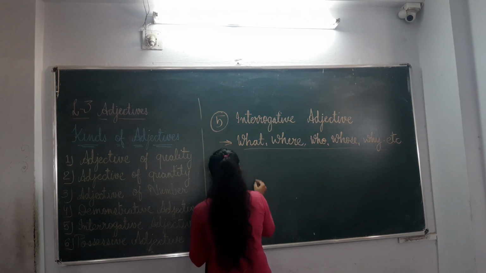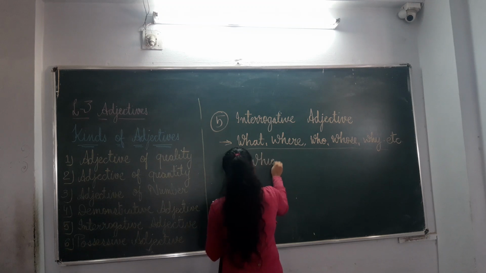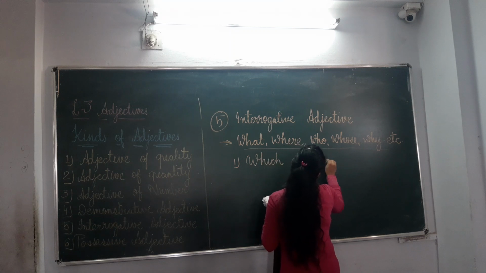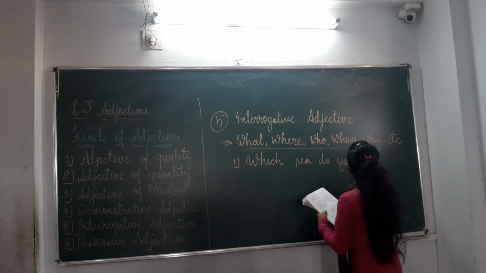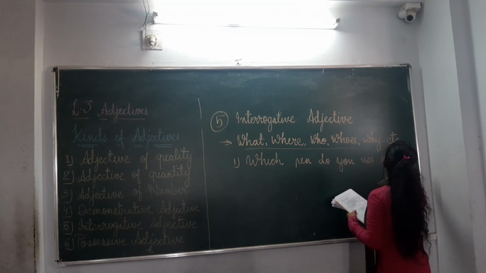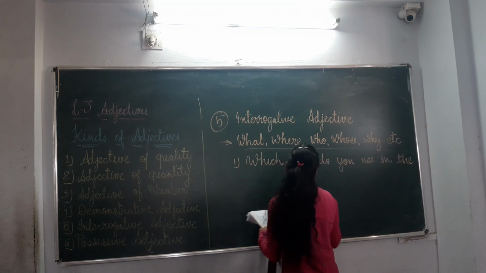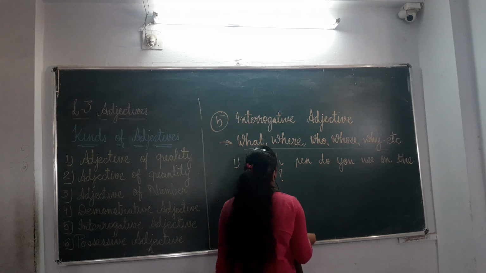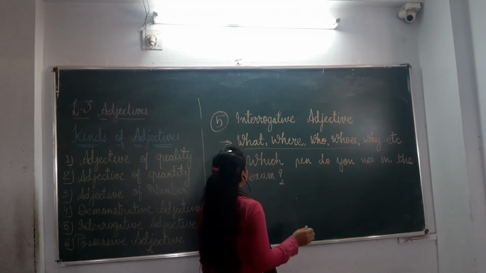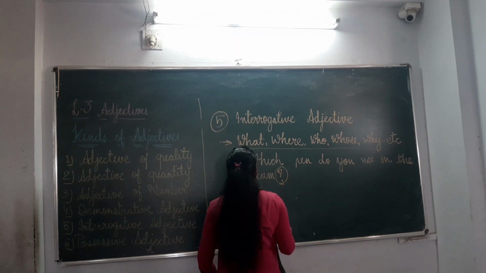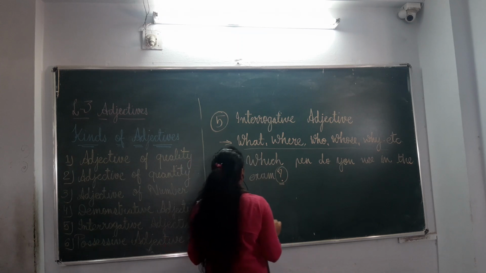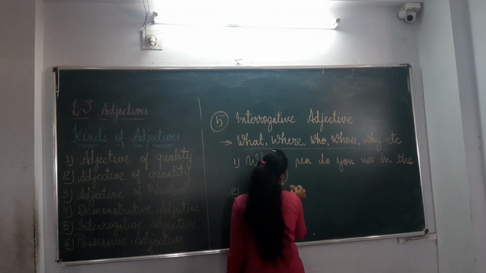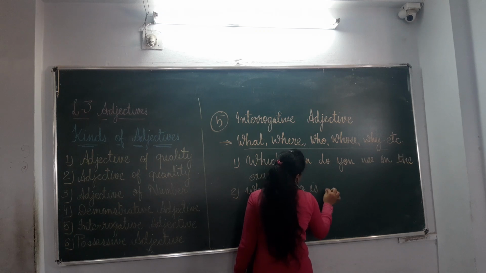Number 1. Which pen do you use in the exam? Question mark. Without question mark, the sentence will not be complete, and you have to place a question mark. It is compulsory because it's interrogation. And whose dog is this?